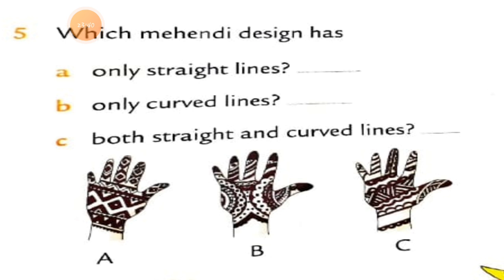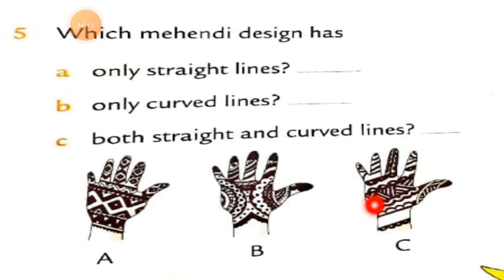What is the heading? Which Mehndi design has? This is the common question for these 3 questions. Which Mehndi design has only straight lines, only curved lines, or both straight and curved lines? So 3 Mehndi designs are given to you. You can see on the screen there is Mehndi design number A, Mehndi design number B and Mehndi design number C in front of you students.